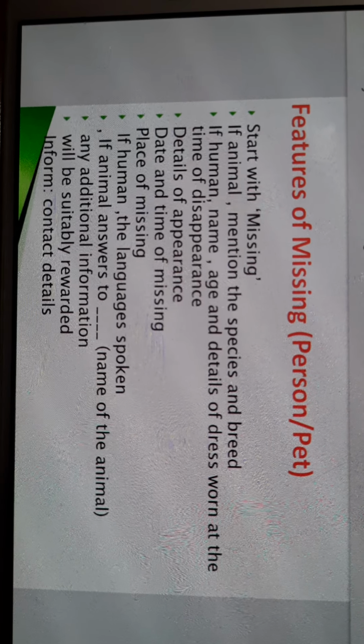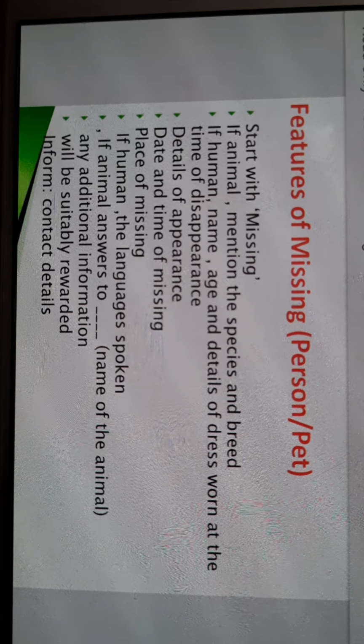Date and time of missing, place of missing. Date, time, place, day. We'll mention these things in both cases, whether an animal is missing or a person is missing. When did the person disappear? When did the animal disappear? What was the time? On which day? From which place? We will mention these things.